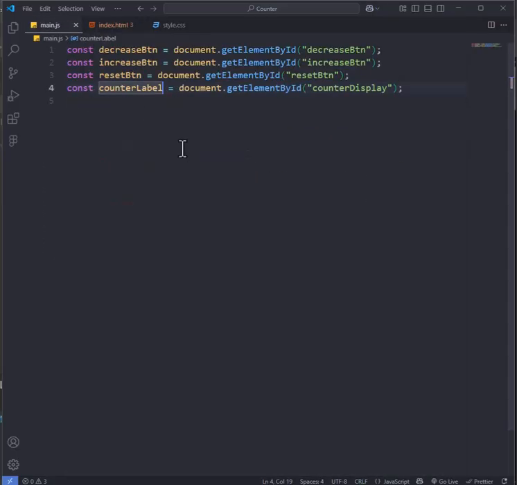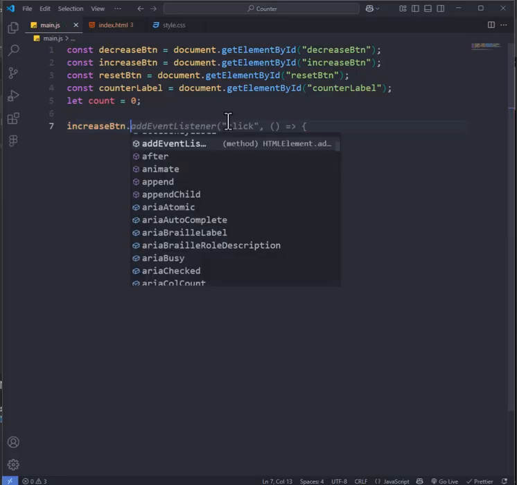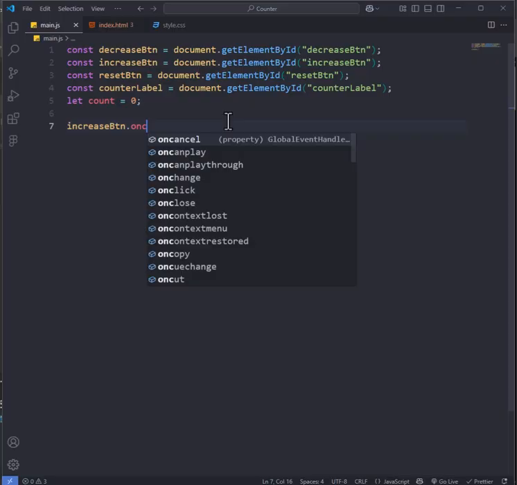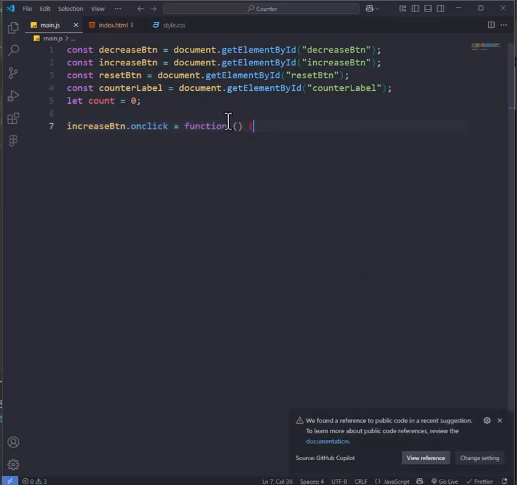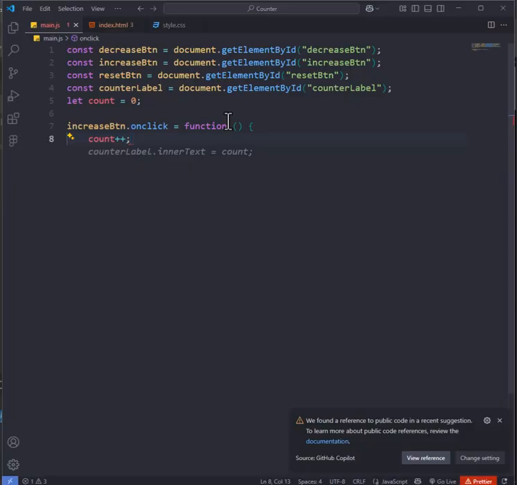Now we need a few functions, 3 functions, one for each of these buttons: decrease, reset, increase. Let's begin with increase, so we are taking our increase button. This button, set this equal to a function. What's it going to do when we want to increase the value of our count label? Let's increment count by 1, count plus plus. Then we will set the text content of our label, count label text content equals whatever the count is.